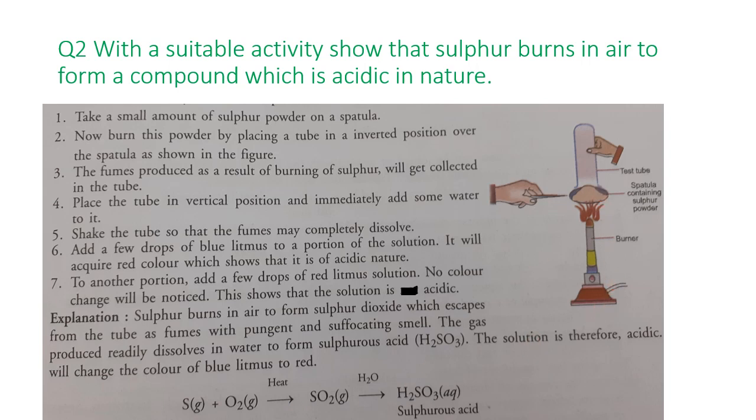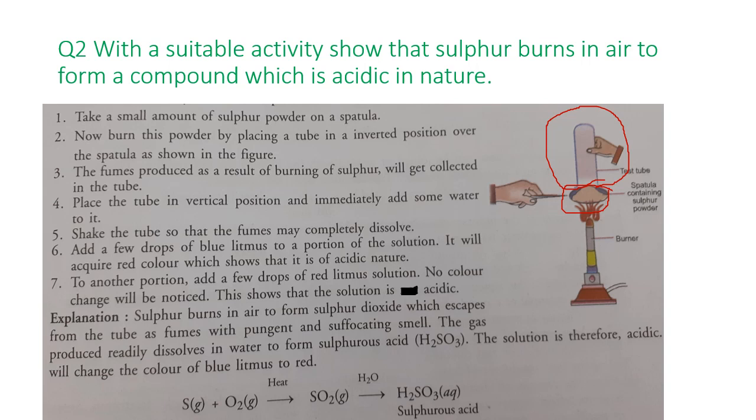Here it is the sulfur powder. Over the sulfur powder you can place a tube in order to collect the gas formed by burning of sulfur. The fumes produced as a result of burning of sulfur will get collected in the tube. Now, after collecting the gas in the tube, you put the tube in vertical position and immediately add some water to it.